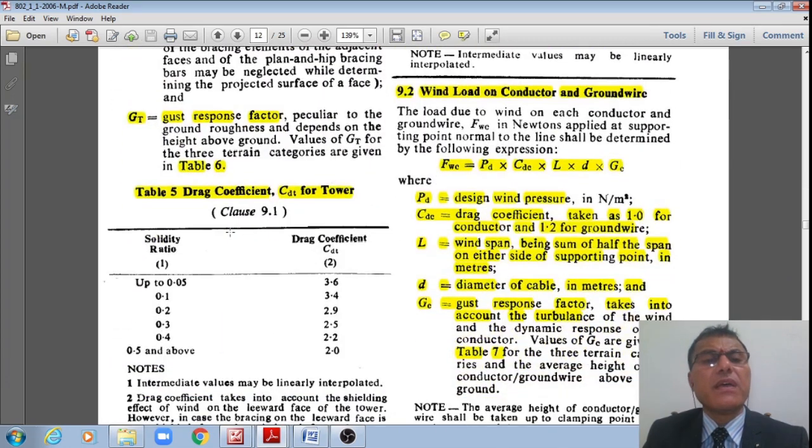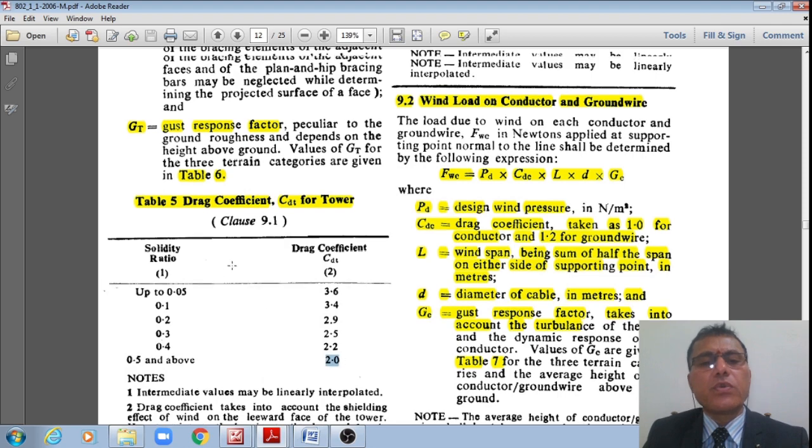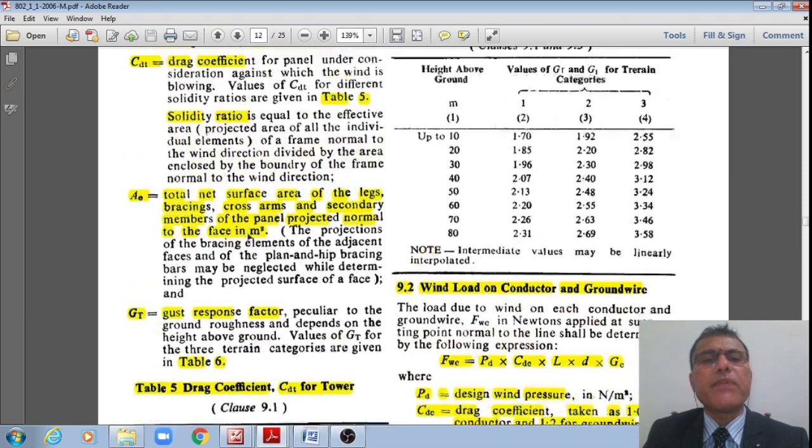Now we will see this. Therefore, drag coefficient CDT, if the solidity ratio is up to 0.05, then drag coefficient is equal to 3.5, and if solidity ratio is 0.1, this is 3.4, so on and so forth. Greater than or equal to 0.5 solidity ratio, then that drag coefficient is equal to 2. That is how the drag coefficient from table 5.